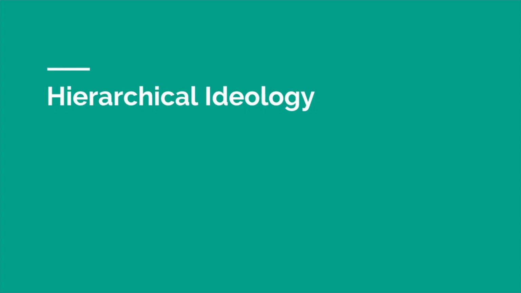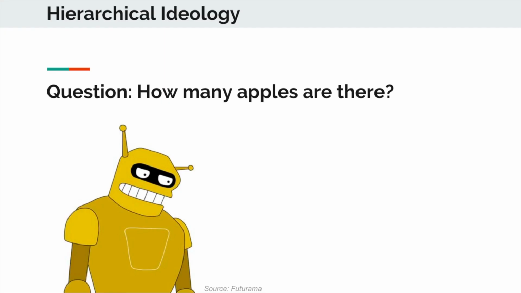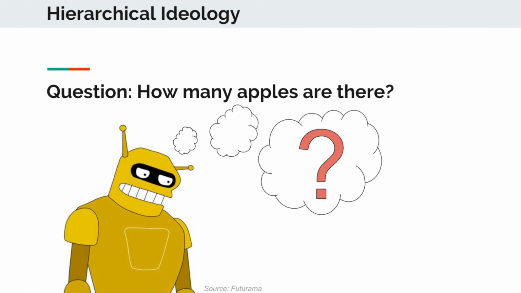Next, we'll discuss the hierarchical ideologies that are present in both of these models. In general, an agent needs to have some sort of structure in order to interact with and learn a semantic understanding of its environment. Without this, it is relatively hopeless for the agent to, in any meaningful way, answer a question.